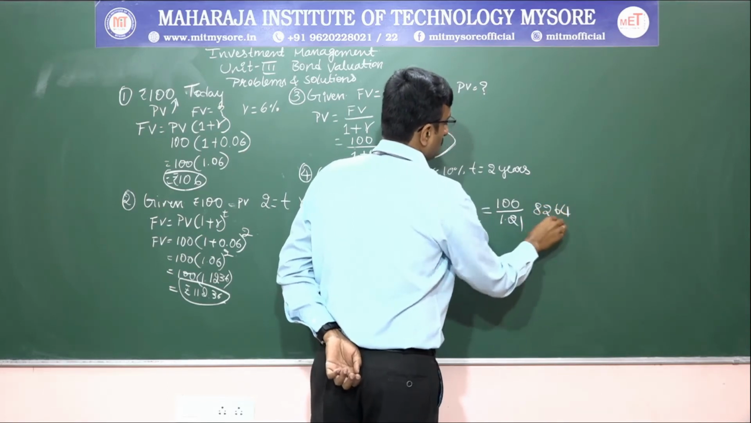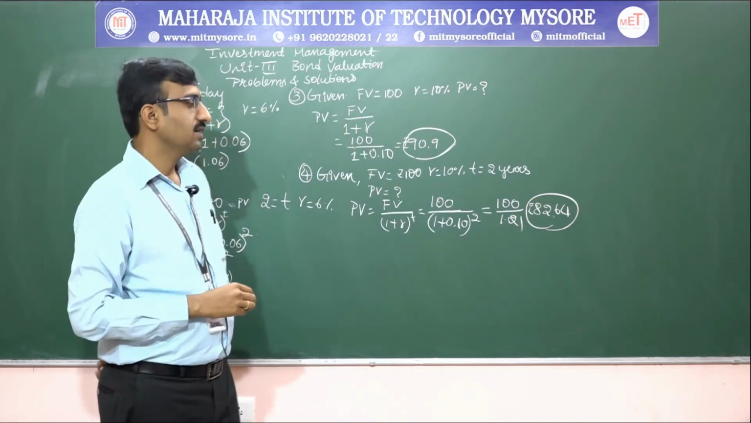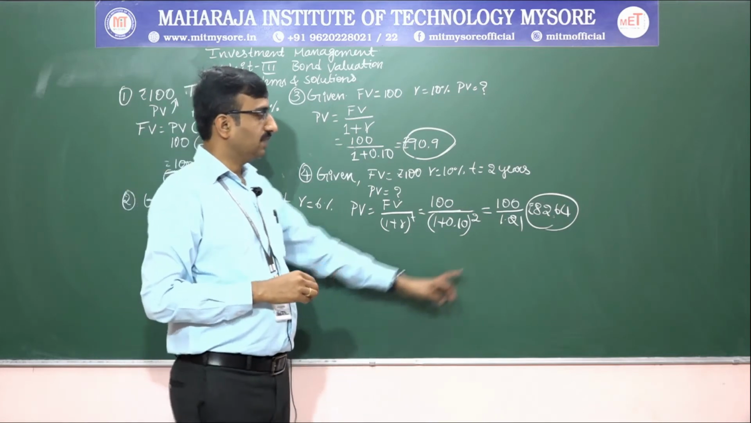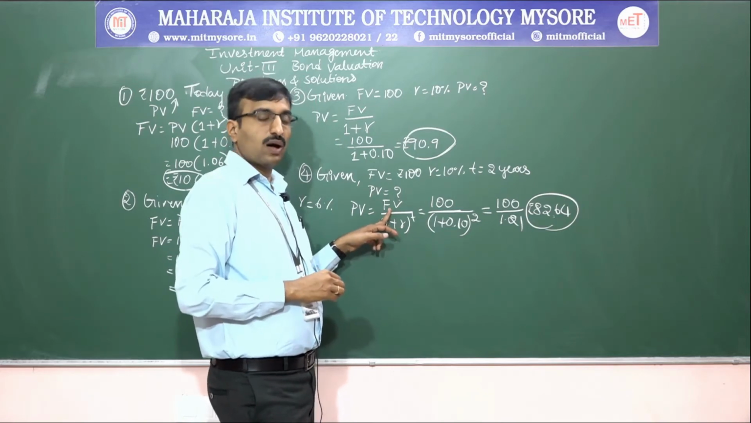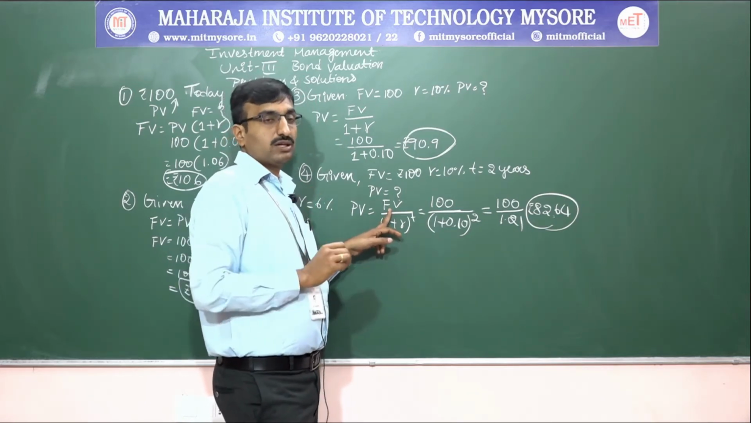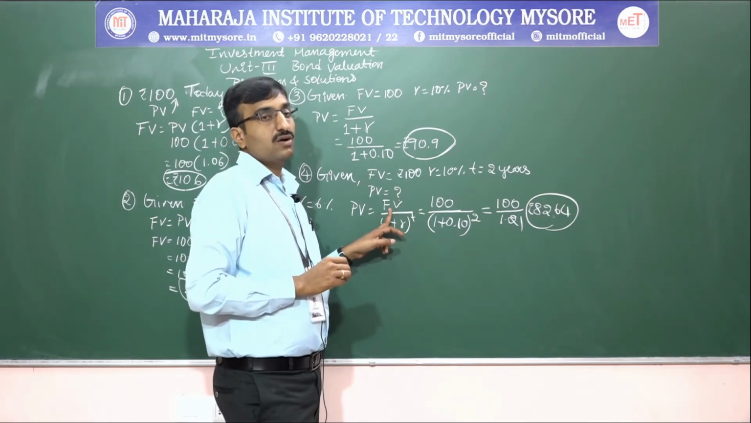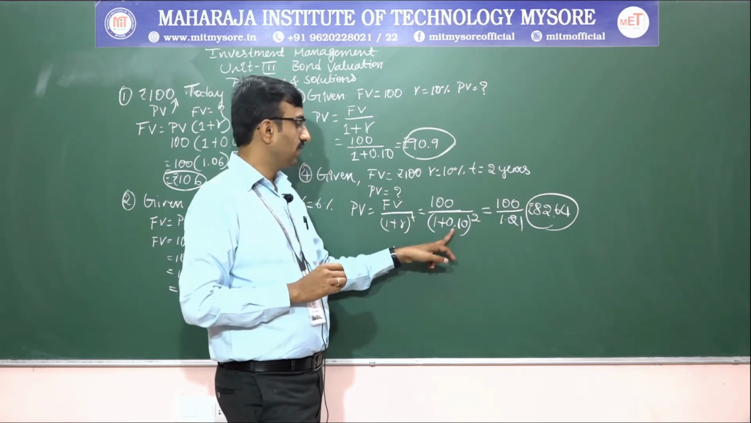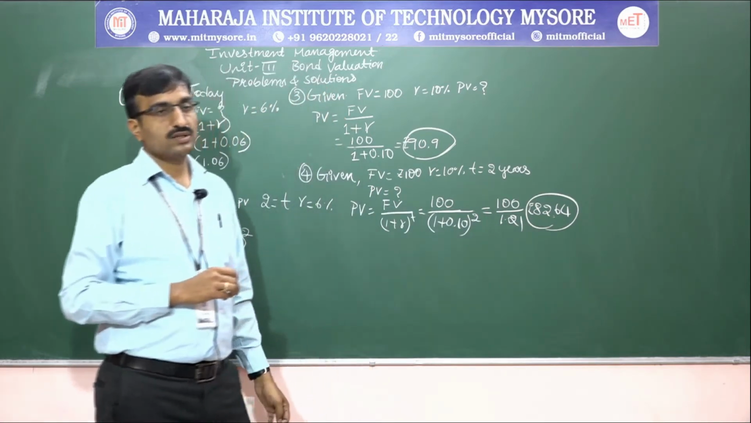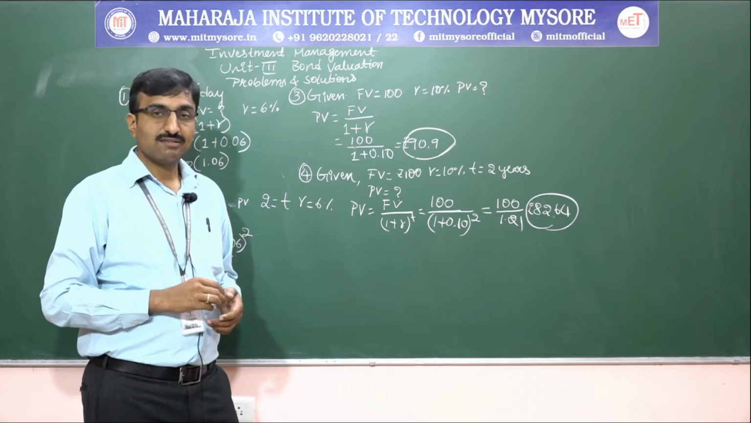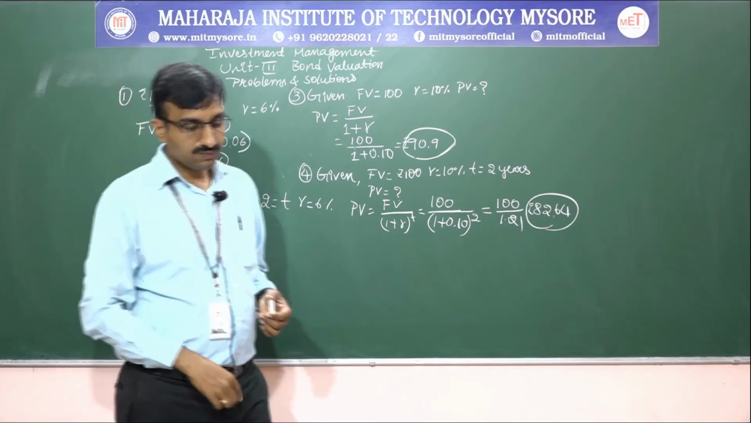So we will get 82.64. If present value is 82.64, then future value could be 100 rupees. So always we can say that future value is more than the present value, or present value is lesser than the future value. Here they have given the T value, 2 years, and with the help of that we got 82.64. This is how we have to calculate the present value and future value. Hope you understood. So, next moving on.